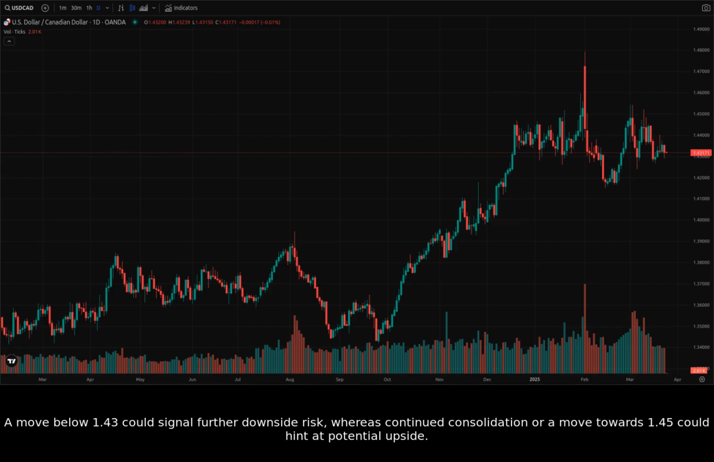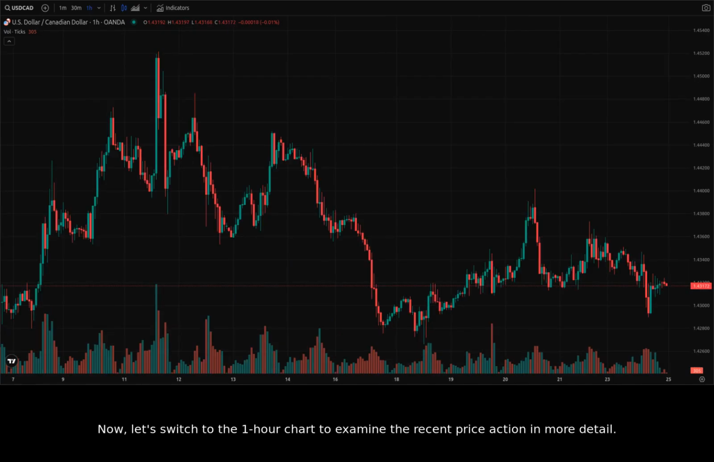potential upside. Now, let's switch to the one-hour chart to examine the recent price action in more detail. Looking at the last few weeks, we see more clearly these swings I mentioned. The price has been largely consolidating in a tighter range recently. We will need to look more at the 15-minute chart to narrow down more recent events.